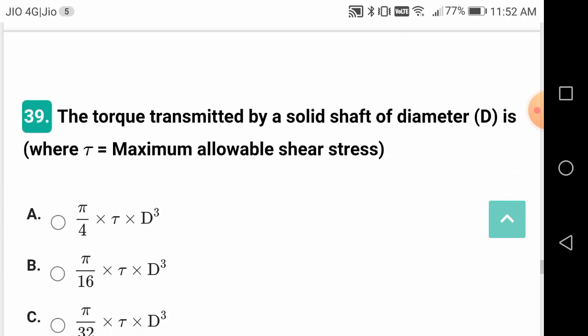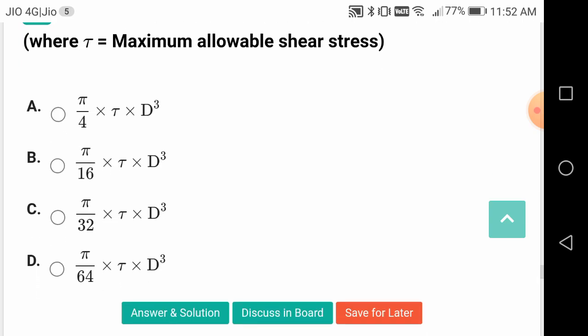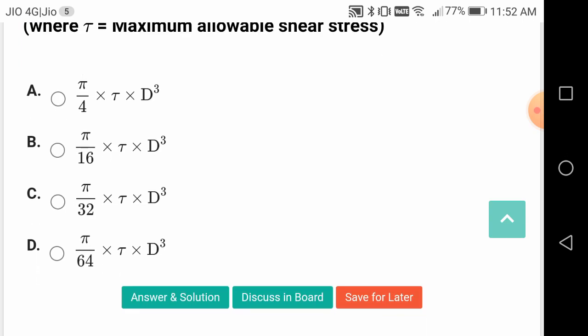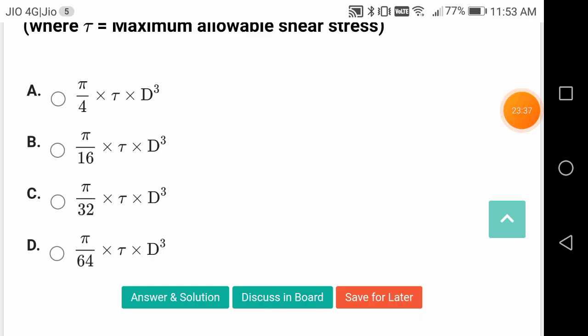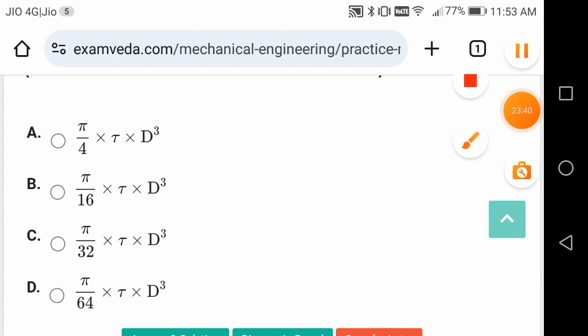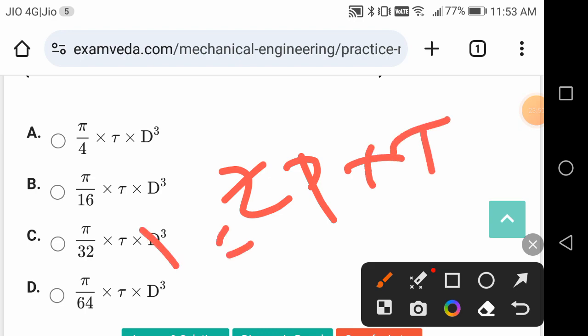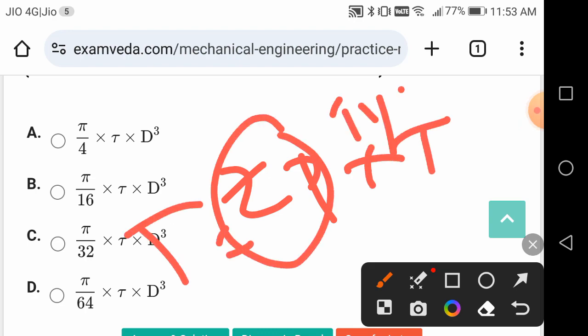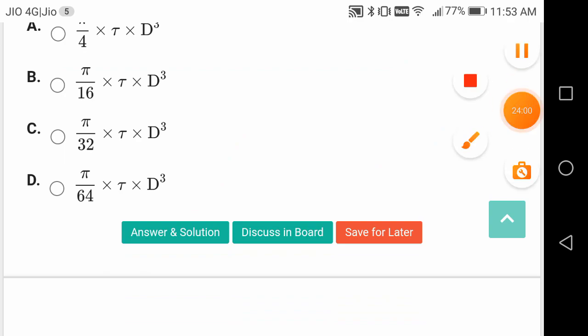So both questions are the same. The torque transmitted by a solid shaft of diameter d, where tau is the maximum shear stress, is pi by 16 d cube into tau. This is the correct answer. Pi by 16 d cube is called Zp, the polar modulus. Tau is equal to torque by polar modulus. Polar modulus is equal to pi by 16 d cube for a solid circular shaft of diameter D.